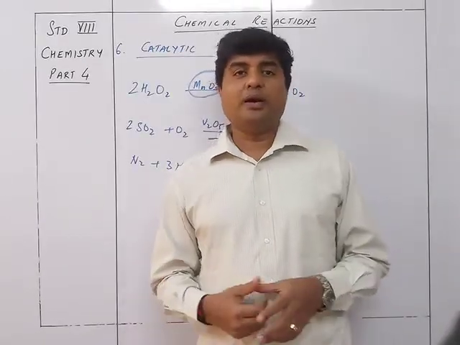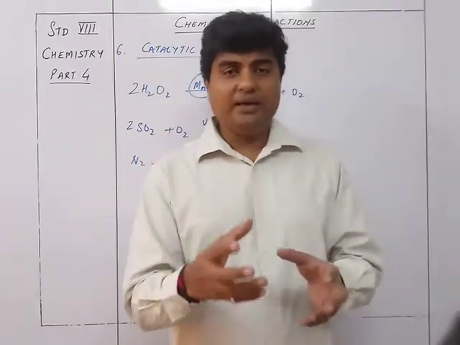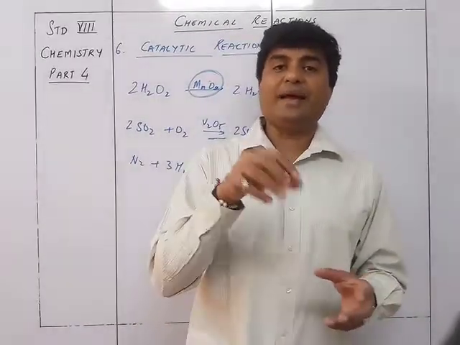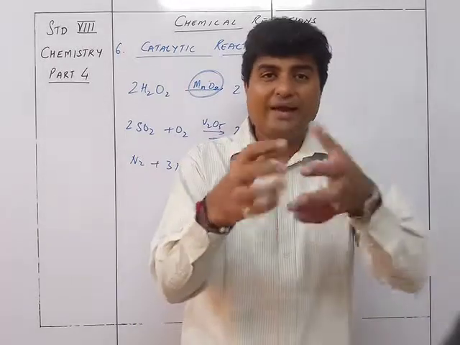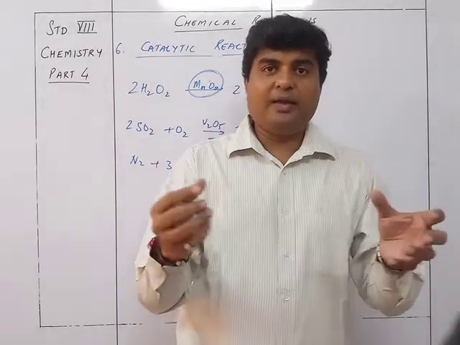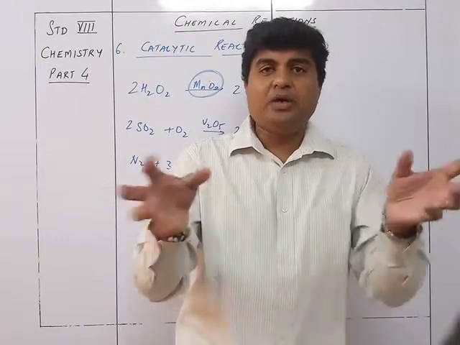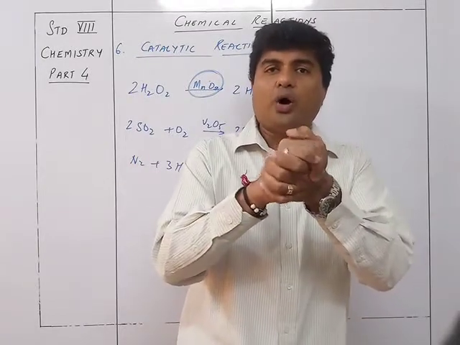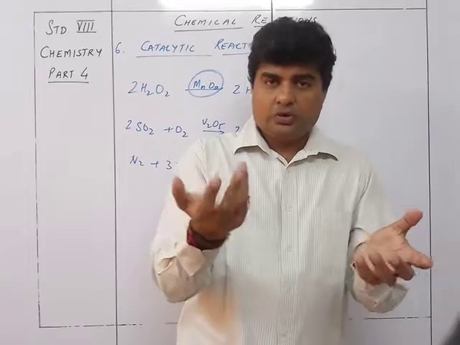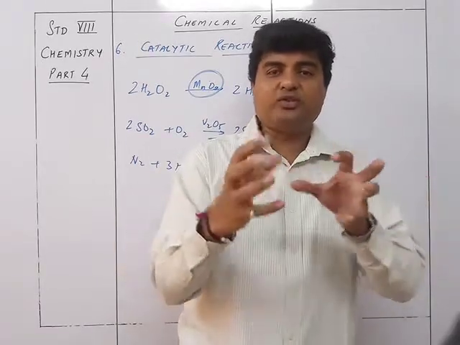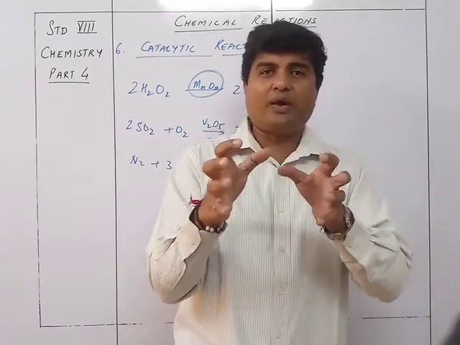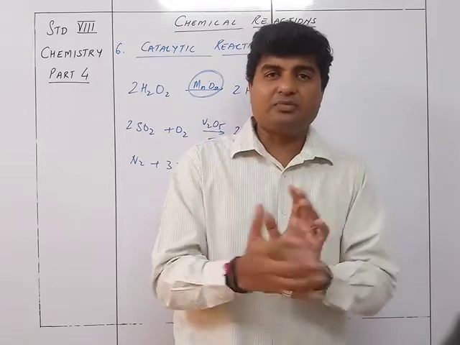Like suppose you are making something with cement, then in cement they use a negative catalyst because you need time to mold it. If they did not add the catalyst to the cement, it would have become a hard rock almost in a few minutes. You don't want that. You want it such that it should be soft enough that you can shape it into the required thing, and then it dries up and becomes a solid thing.